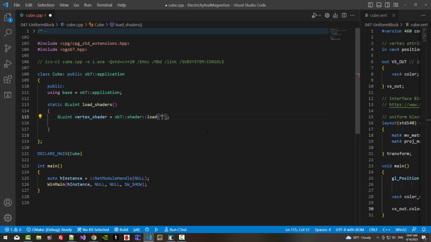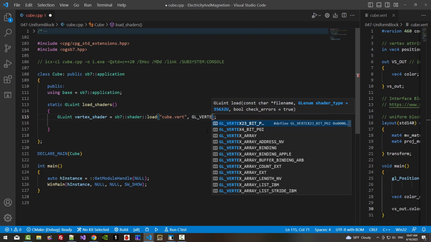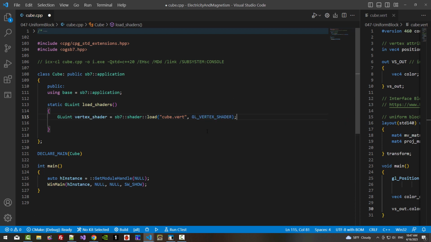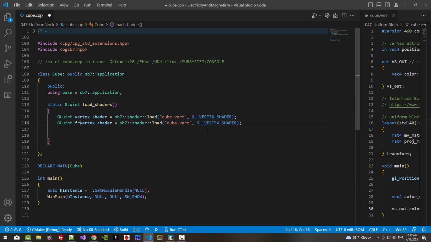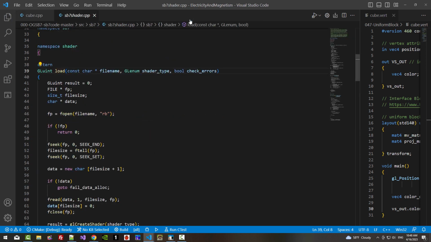We provide cube.vert, GL vertex shader. Copy paste. This is fragment shader. Cube.frag, GL fragment shader. Right click, load, go to definition.